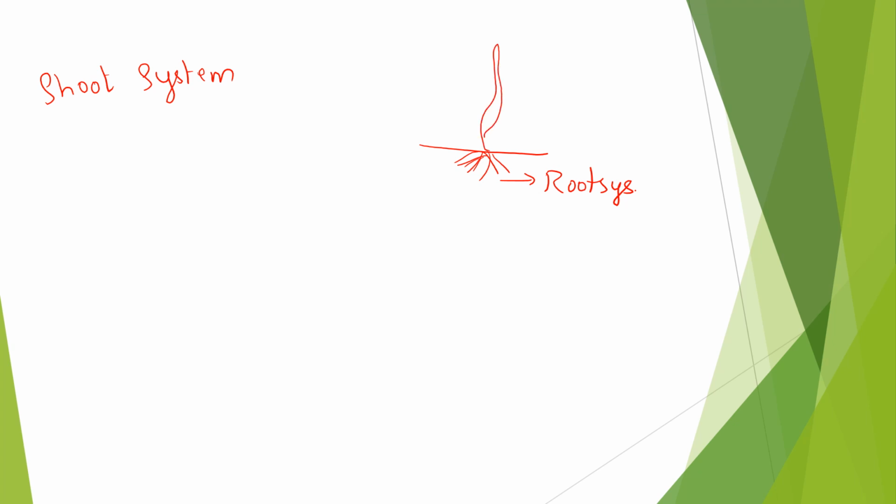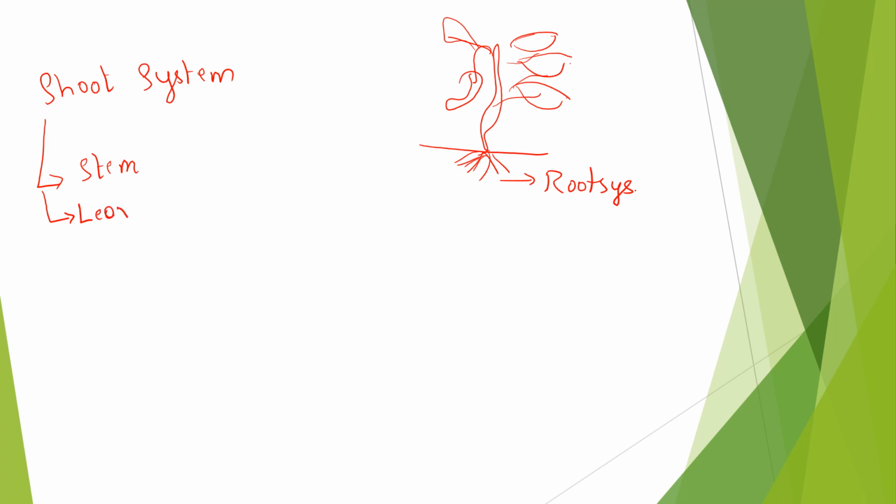The plant parts, be they leaves or flowers or fruits, everything comes under the shoot system. So what all comes under it? Stems, and